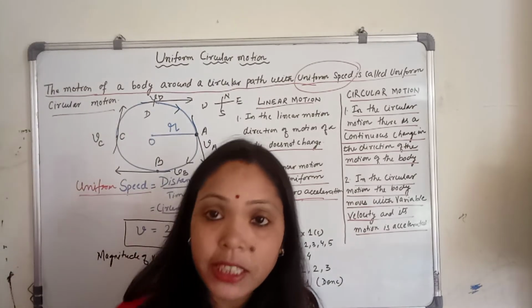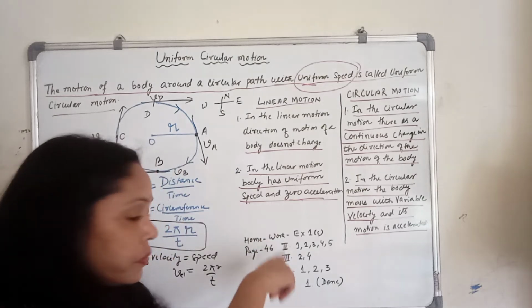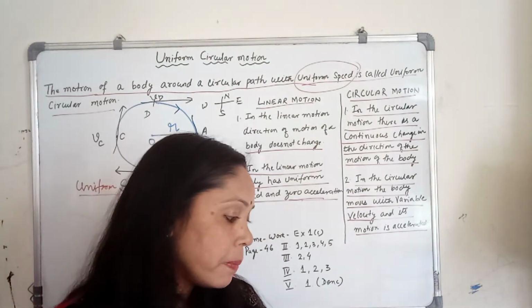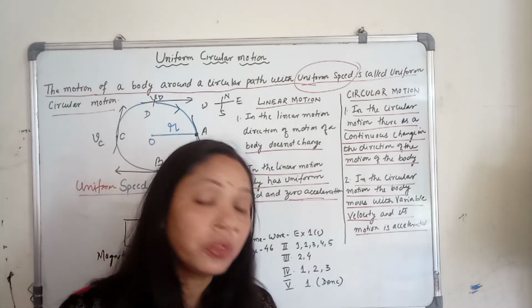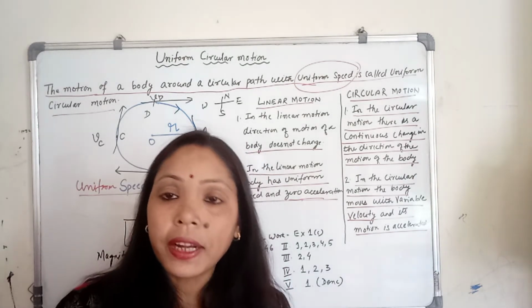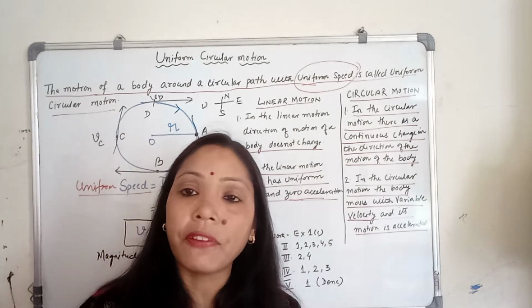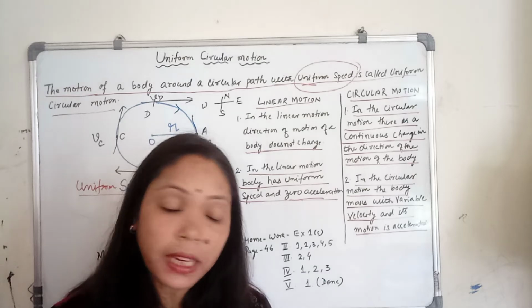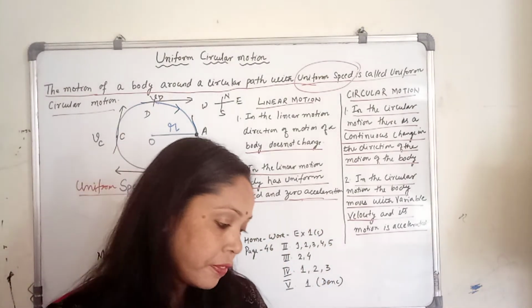Now I am just explaining briefly all the answers of these questions. Question number 2, parts 1, 2, 3, 4, 5. Here you have to draw the graphs, and I already explained the graphs in my previous video. If you see the graphical representation of the motion, then you will get all the answers of 1, 2, 3, 4, 5.